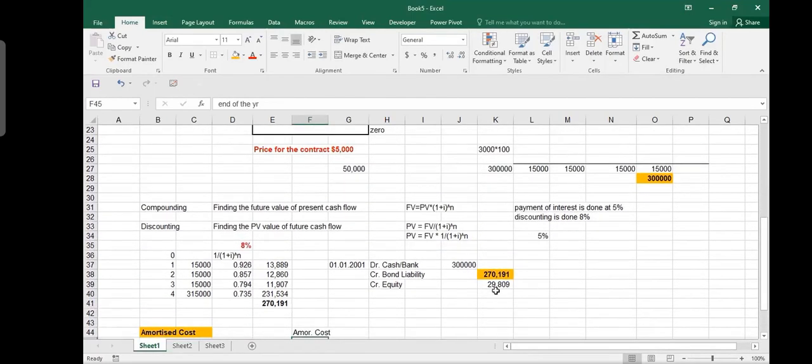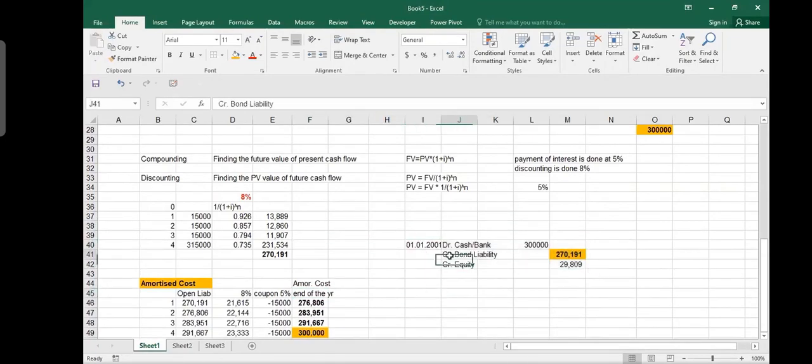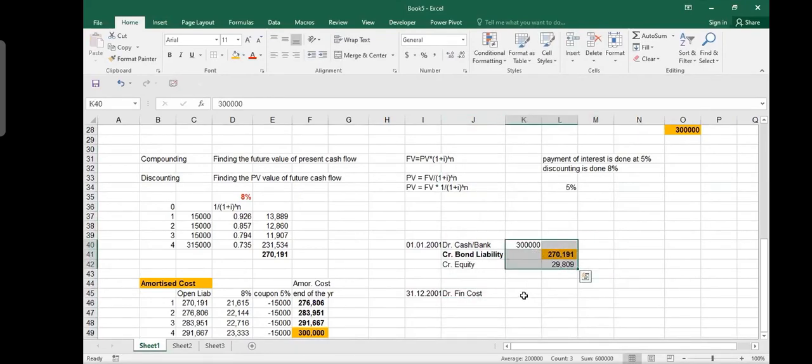Where are our double entries? So this is my double entry. When I issued, I made this entry. My bond liability was like this. On 31st of December 2001, which means the end of the year, I will say debit finance cost. How much is the finance cost? 21,615. This goes to my income statement. And I say credit bond liability, which is 21,615.